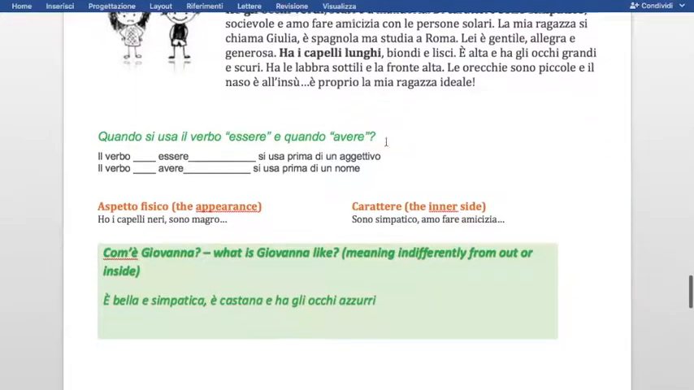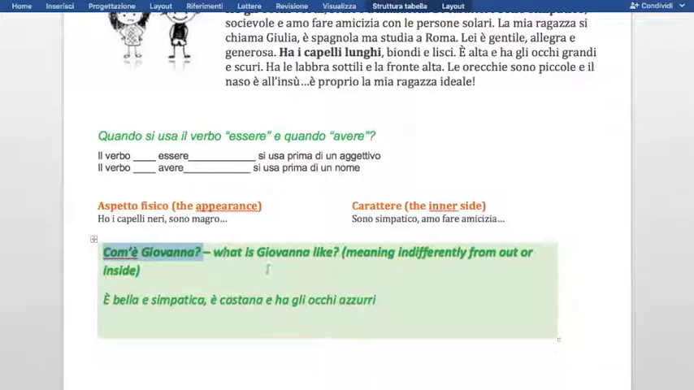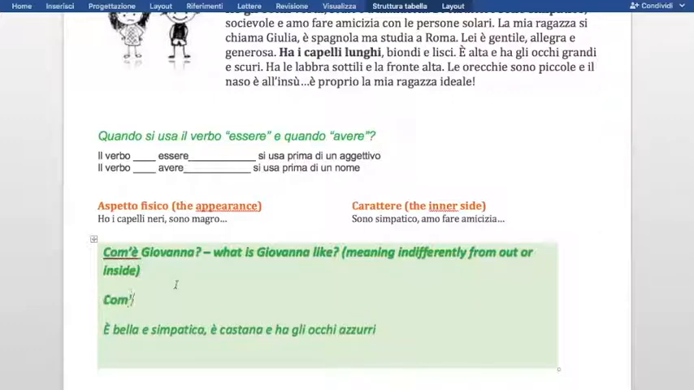Never forget that the question to ask for a physical appearance and also for the inner side is just com'è, and then you postpone the name, or I don't know, the dish. For example, com'è la pizza, or com'è Giovanna, com'è tua madre, or come sei tu, if really I want to know about you. It doesn't matter, we don't really have two different questions. They can be used either for the physical appearance and for the inner side. It depends on the context, and you will understand what actually the person that is asking wants to know.